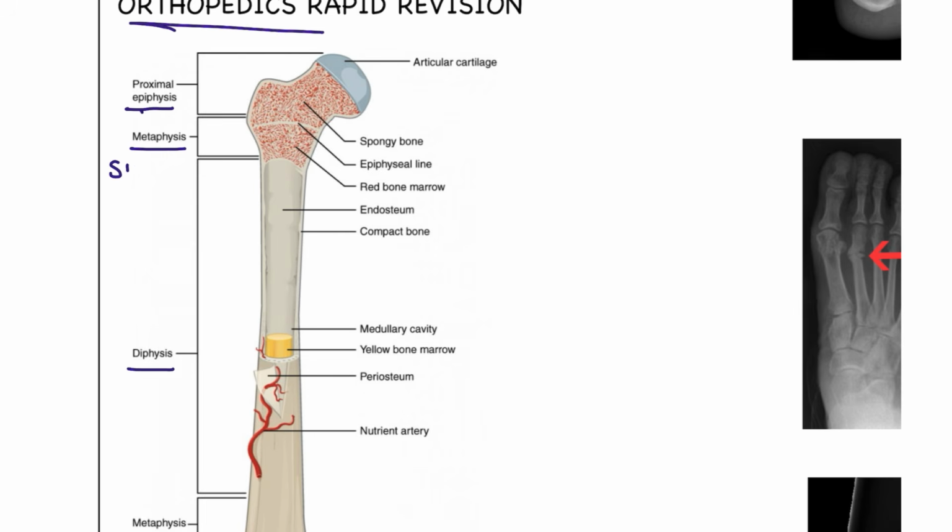The metaphysis contains spongy bone and the diaphysis contains compact bone. Inside is the yellow bone marrow, which is very important, and the red bone marrow, where RBC production happens, right? This is the importance of the basic structure.